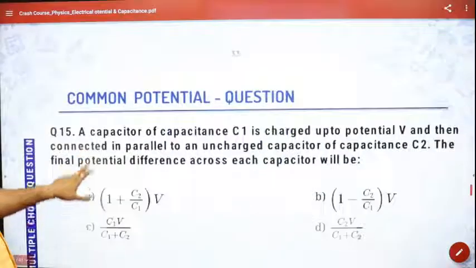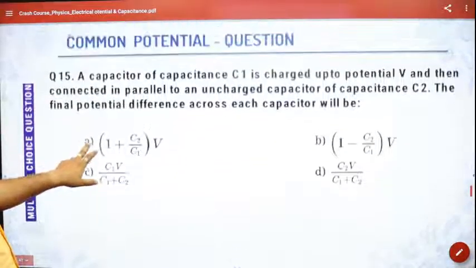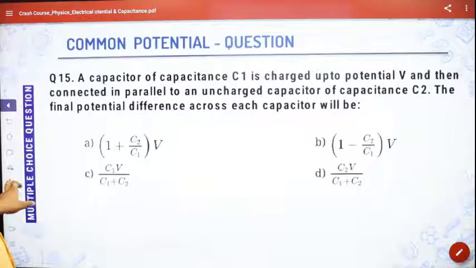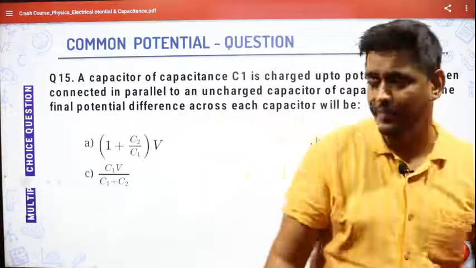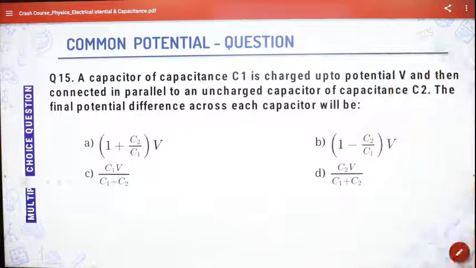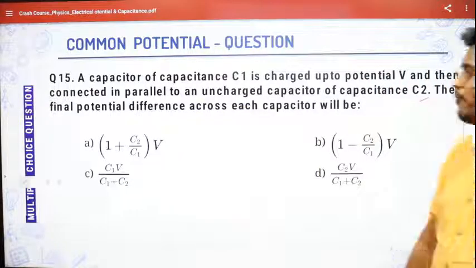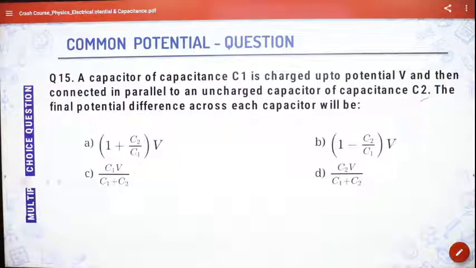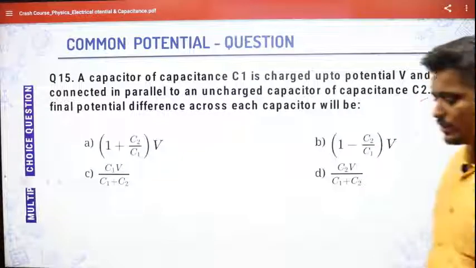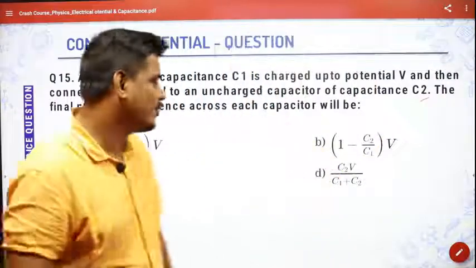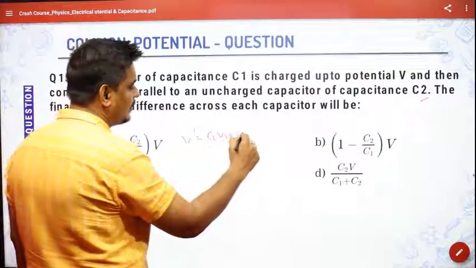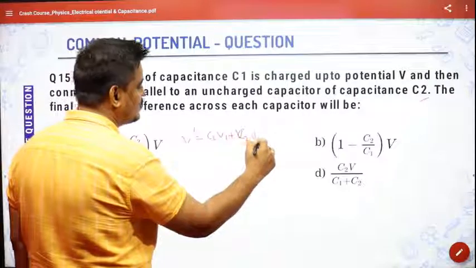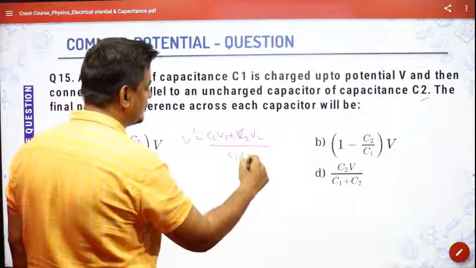So if I go to one question based upon this, see, a common potential question is there. A capacitor of capacitance C1 is charged up to potential V and then connected in parallel to an uncharged capacitor of capacitance C2. The final potential difference across each capacitor will be how much? So they're asking you the common potential V dash, and we know the formula of V dash, that is equal to C1 V1 plus C2 V2 by C1 plus C2.